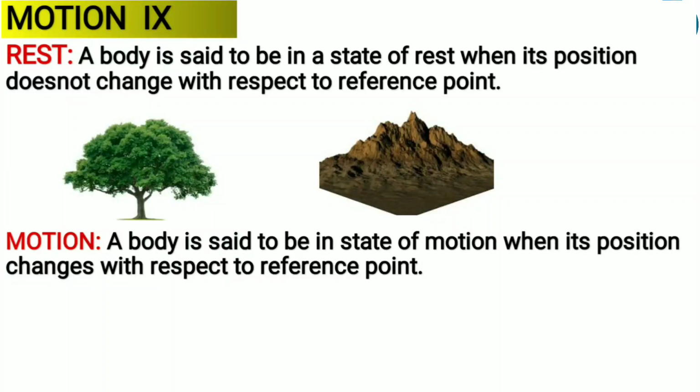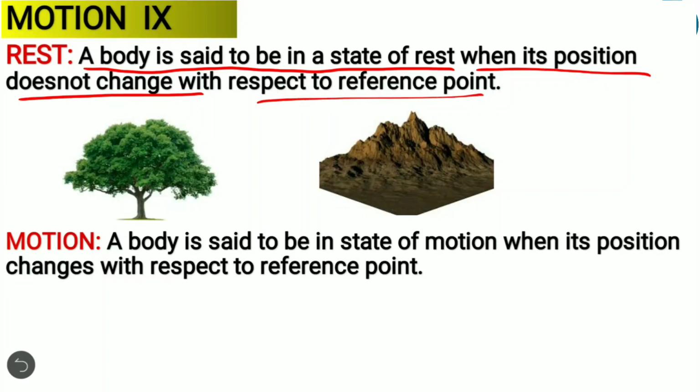Okay, so let me understand one by one. What do you mean by rest? A body is said to be in a state of rest when its position does not change with respect to a reference point.